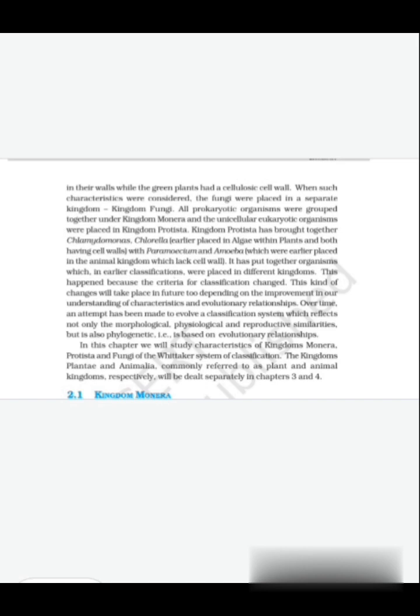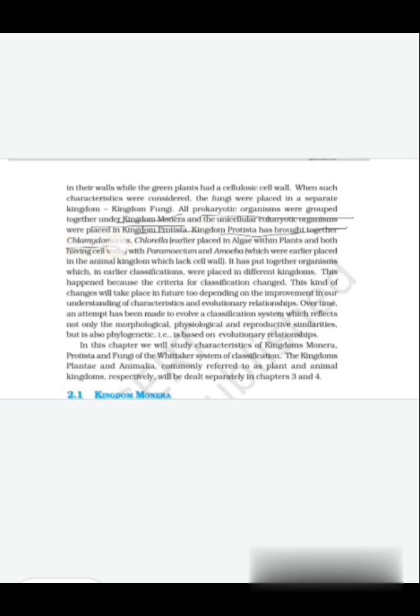When such characteristics were considered, the fungi were placed in a separate kingdom, that is kingdom Fungi. All prokaryotic organisms were grouped together under kingdom Monera, and unicellular eukaryotic organisms were placed in kingdom Protista.